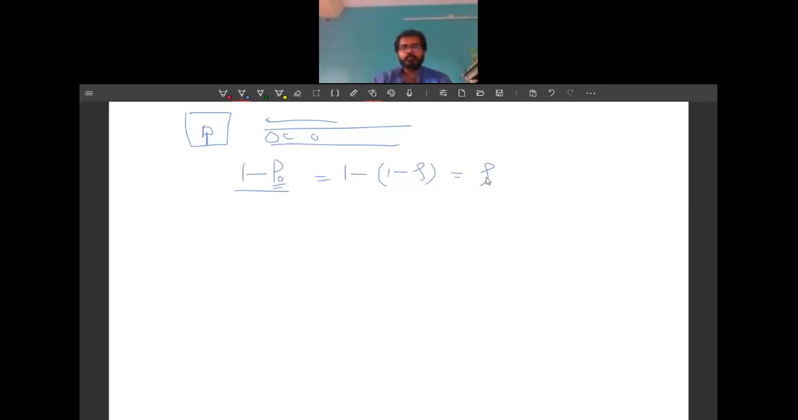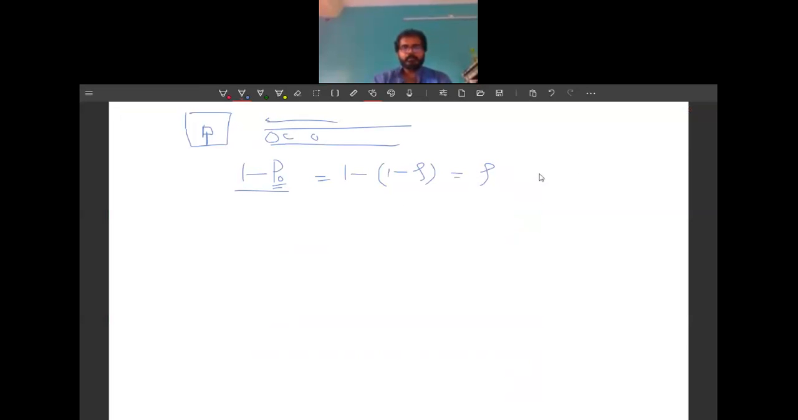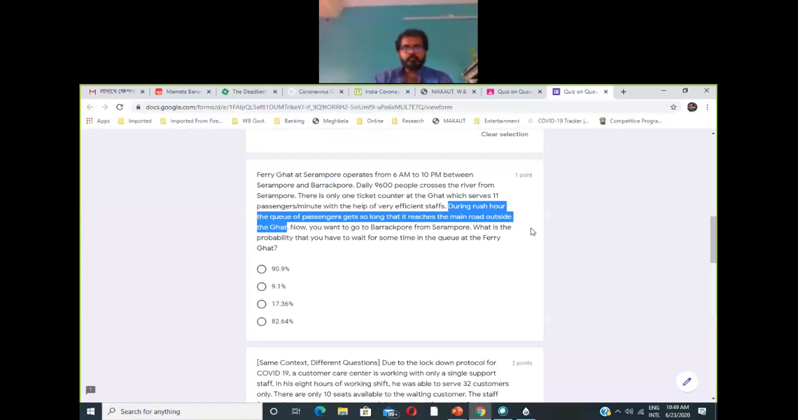So what you have to find out is the rho, or traffic intensity, for this problem, right? To find traffic intensity, or rho, this is equal to lambda by mu. So now we have to find out what is lambda and what is mu.